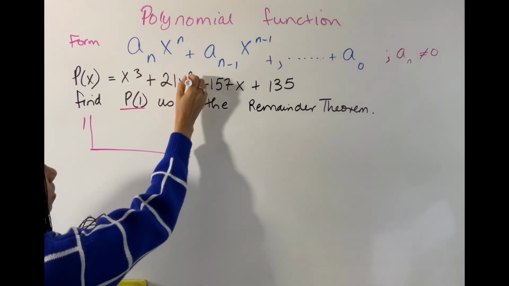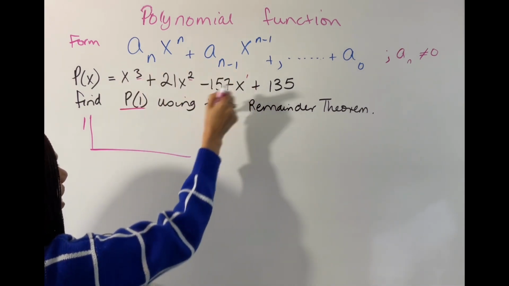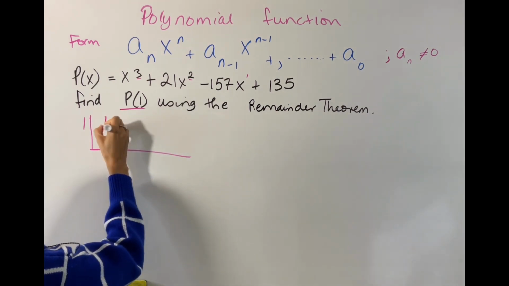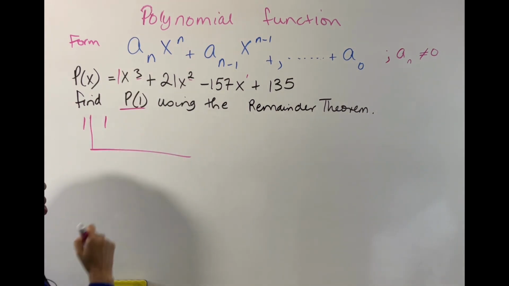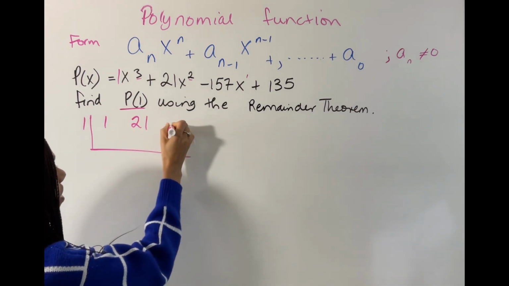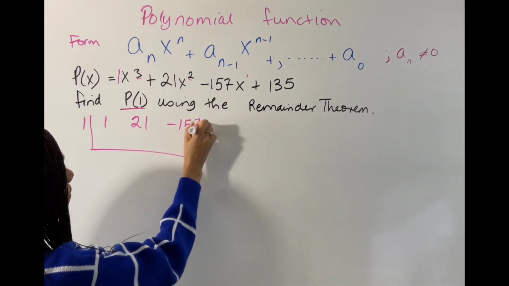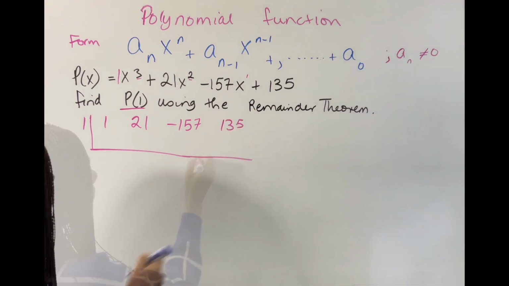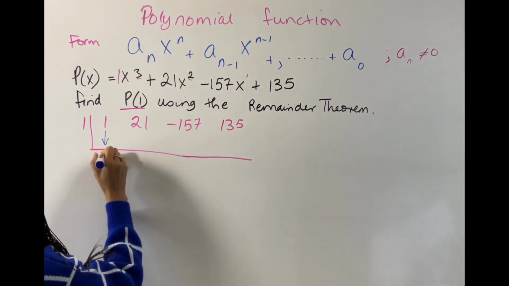Look for your terms here. You know that they're all in descending order. It is written in standard form, so you can go ahead. This is 1 in front of here, an invisible 1. This is 21. This is minus 157. And this is 135. You have to first bring down the 1 here.